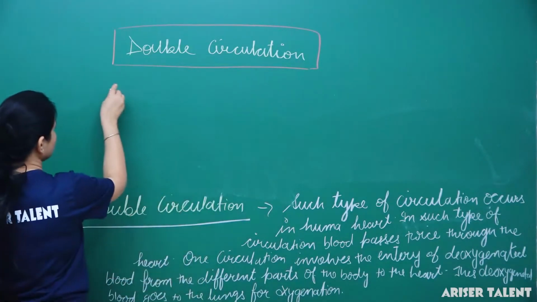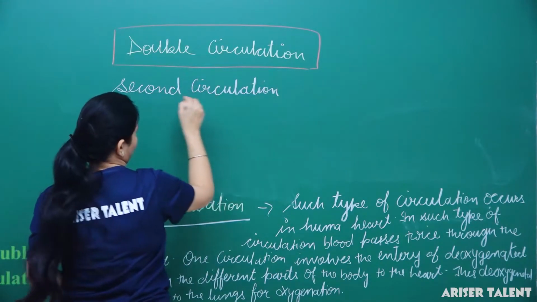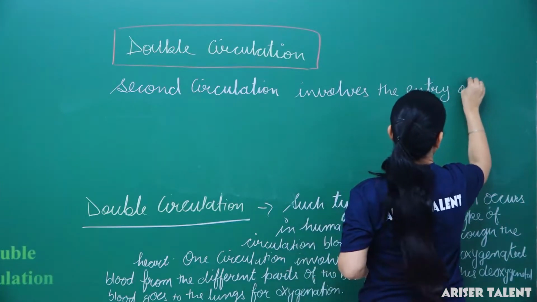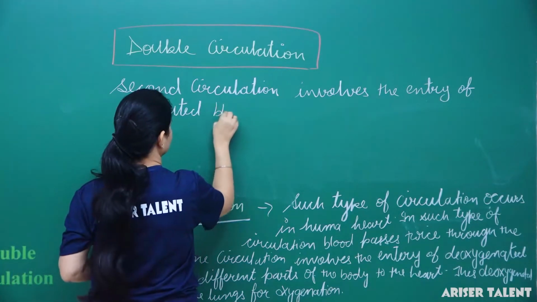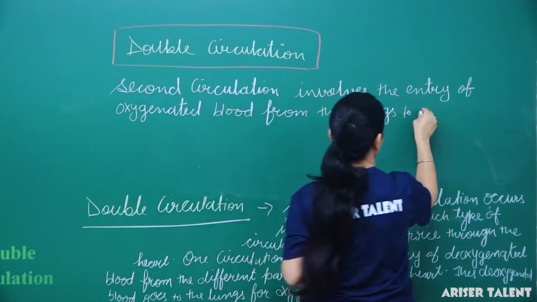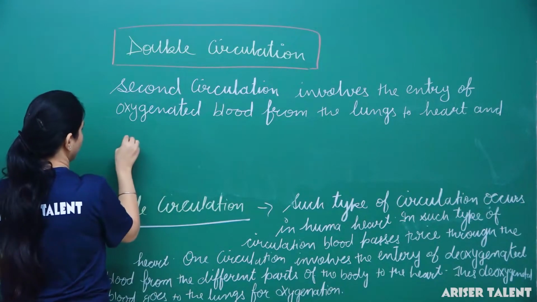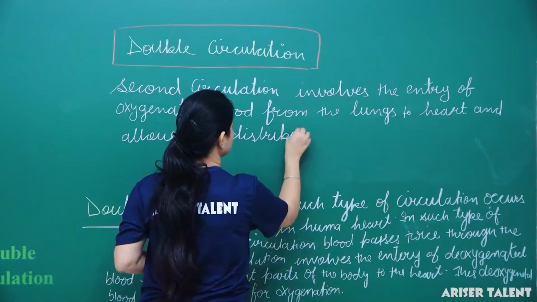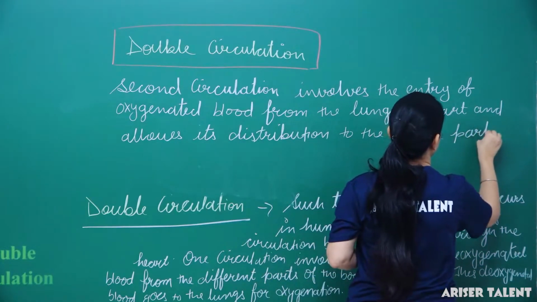So let me mention: second circulation involves the entry of oxygenated blood from the lungs to the heart, and the heart allows its distribution to all the parts of the body.